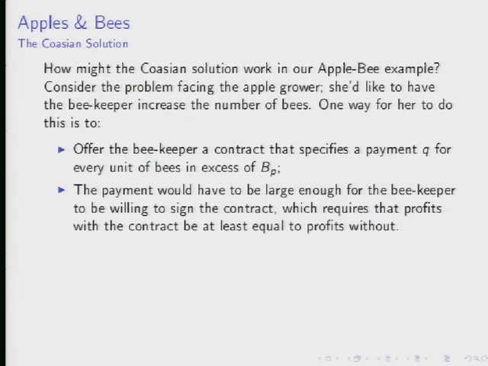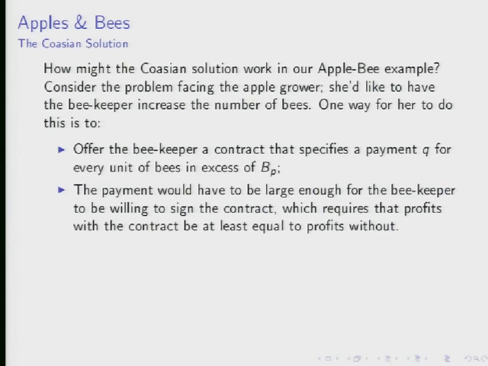Now, given this quantity, what we're going to have is the problem of contract design. What we're going to want the orchard owner to do is to design a contract by choosing the quantity of bees to ask the beekeeper to keep and a payment per hive of Q. He's going to do this so as to maximize revenues from his apple orchard. So he's going to get PA for each unit of apples. The quantity of apples he gets, remember, is just equal to the square root of B. So this is his apple revenue.